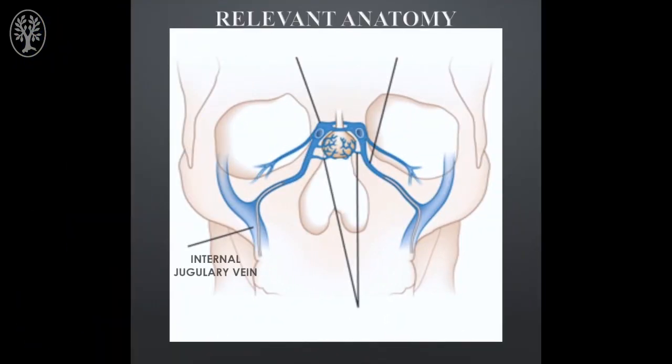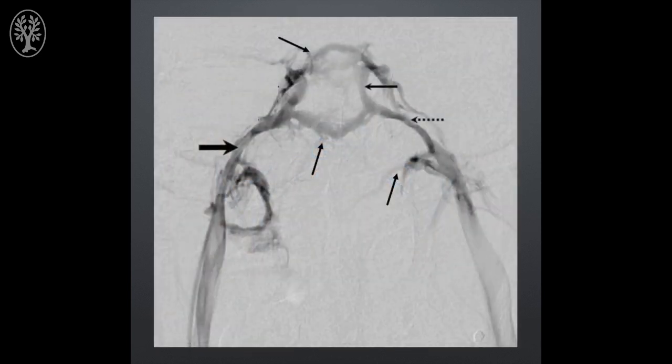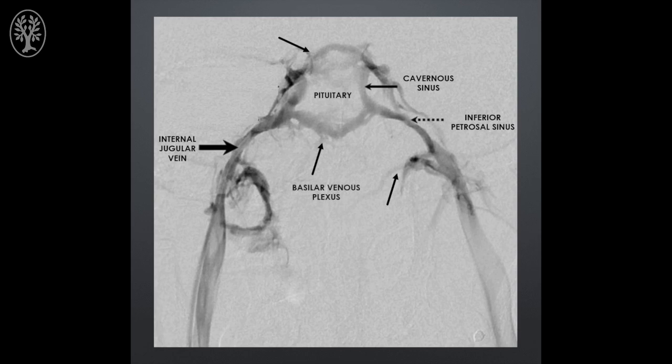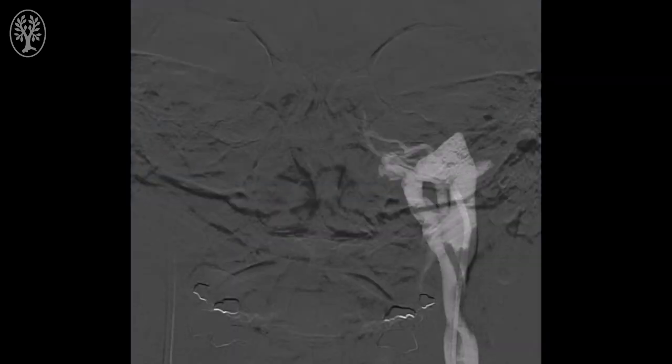Some of the important neuroanatomy or vascular anatomy is the internal jugular vein, the cavernous sinus, the inferior petrosal sinus, and the pituitary veins that connect both cavernous sinuses. As an interventionalist, we have to be very familiar and identify all this in a venogram. Here you can observe the internal jugular vein, the cavernous sinus on both sides, where the pituitary is, the inferior petrosal sinus, the basilar venous plexuses, and the circular sinuses around the pituitary gland.